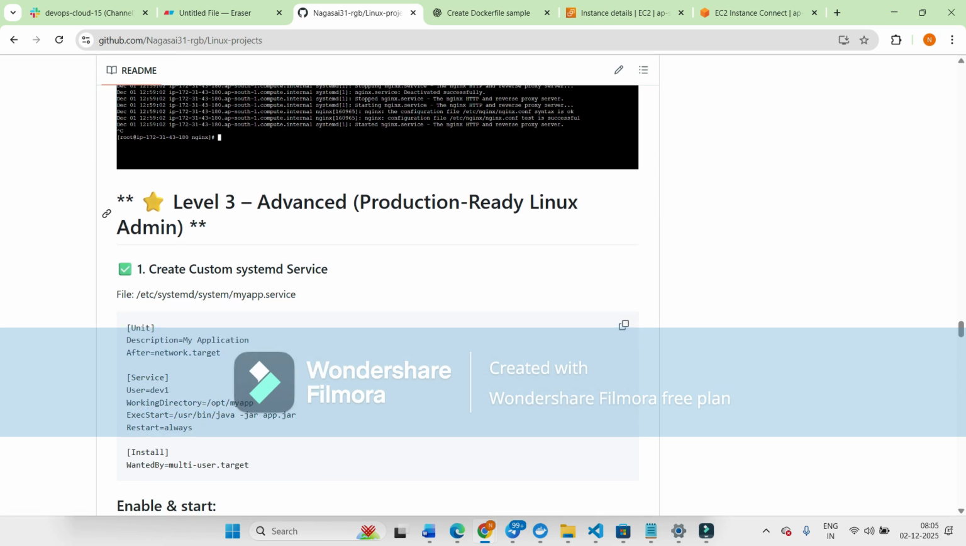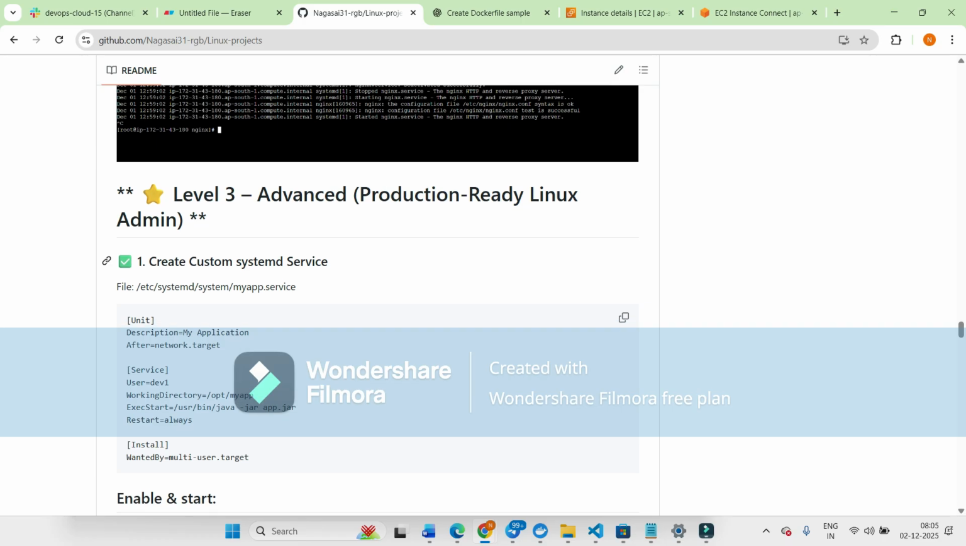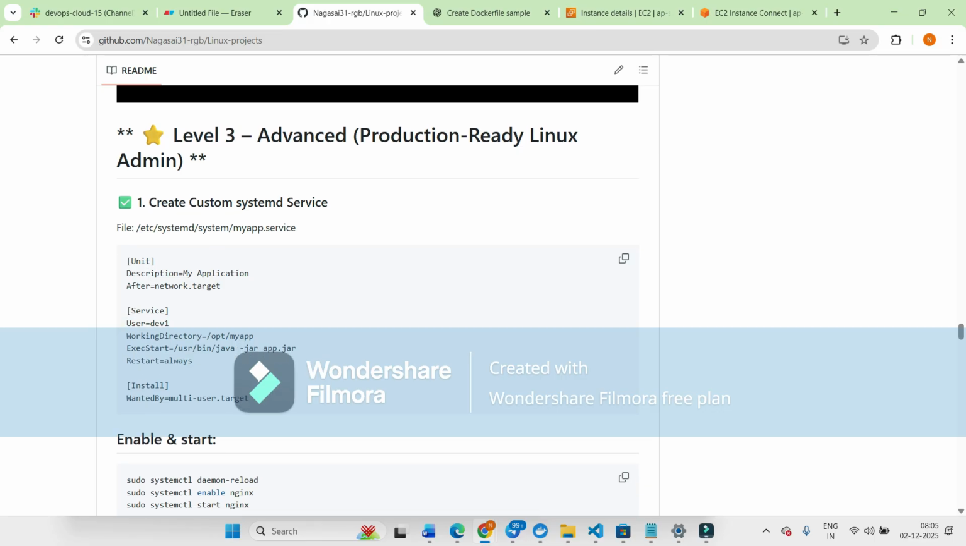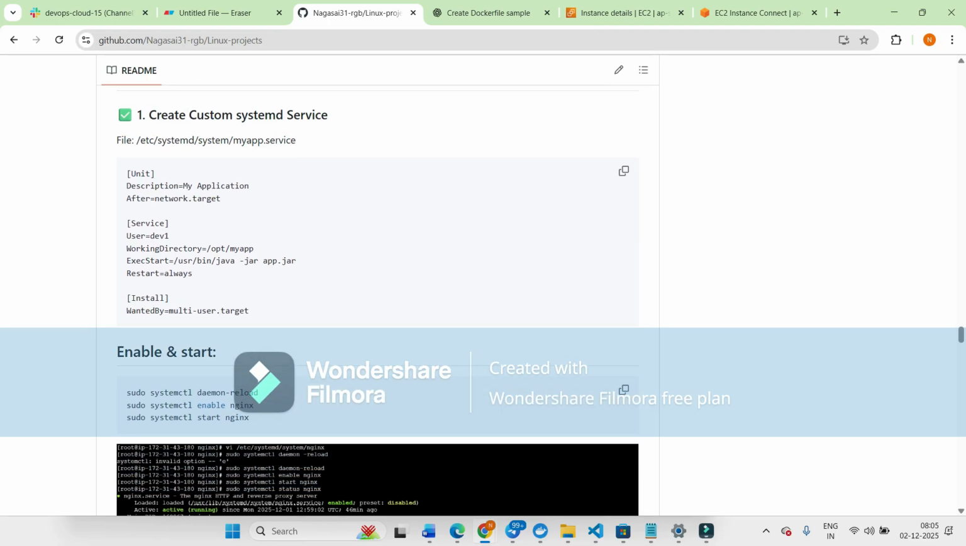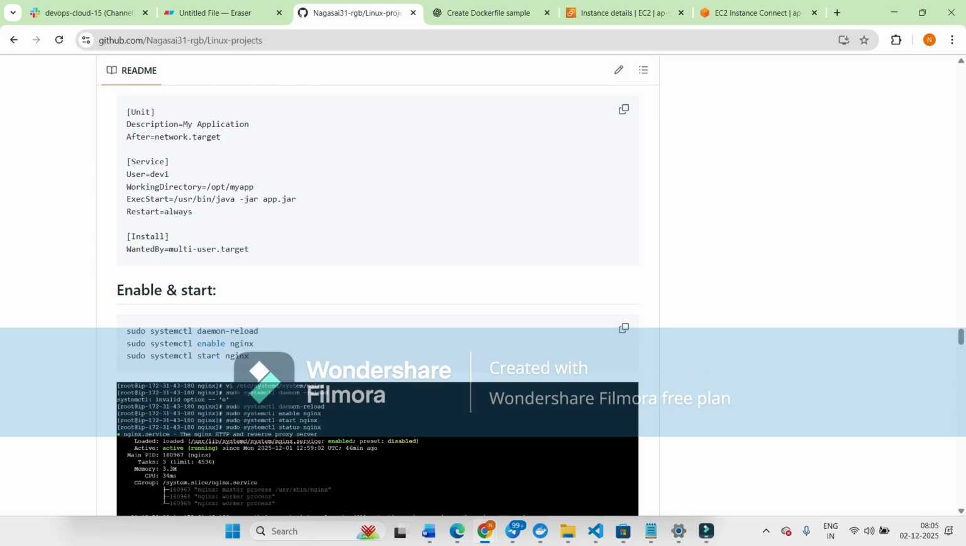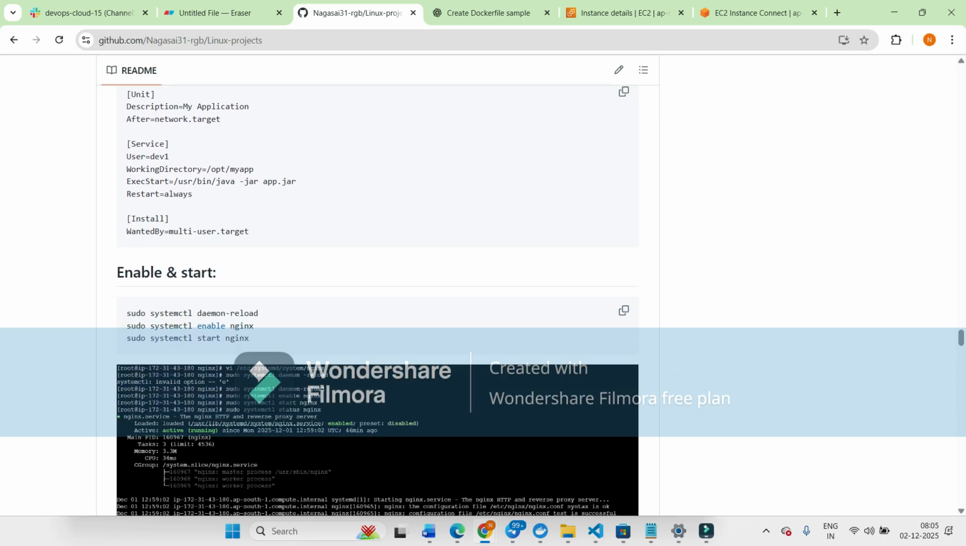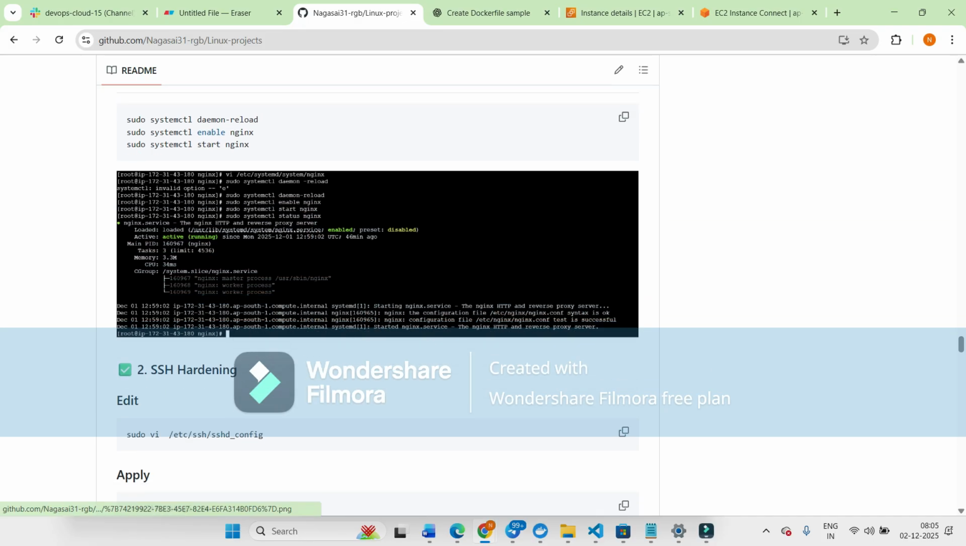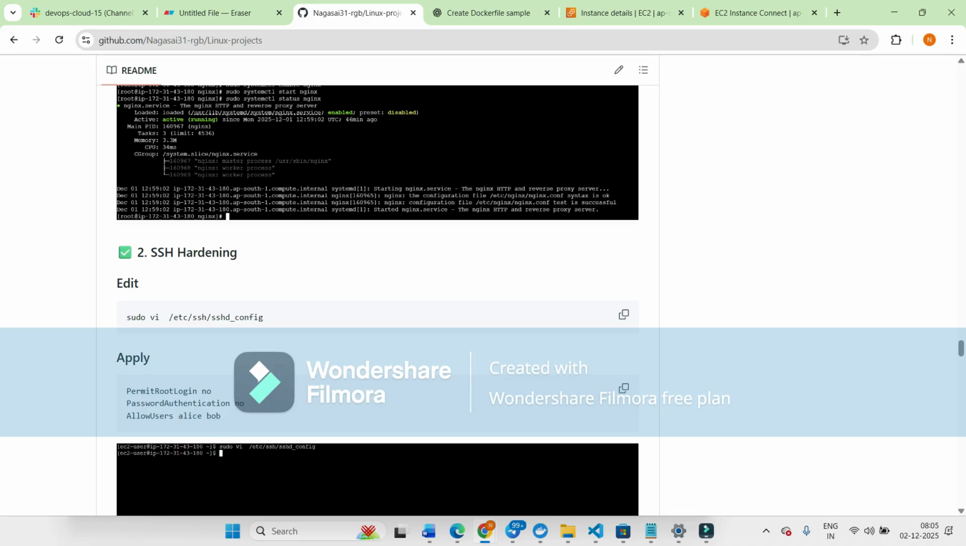And next we are going to the advanced production commands. Suppose you have to create some custom services. A custom service is needed if a Java application requires some background service. For that, we can create a custom application service, and then you have to reload with sudo systemctl daemon-reload. Daemon is nothing but the background process. Then we can start the service and also check its status.